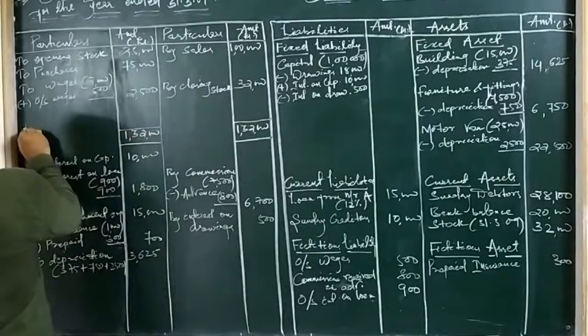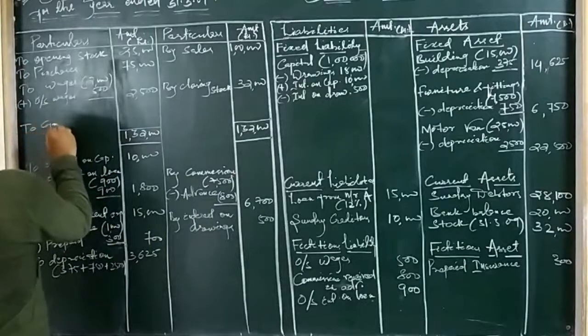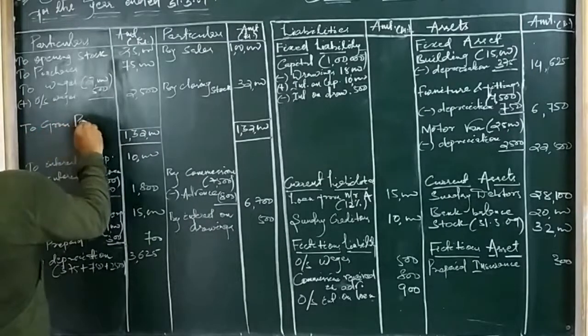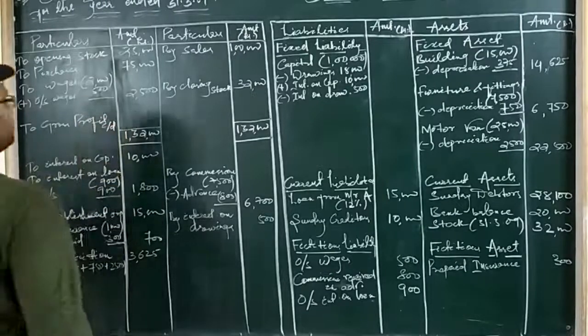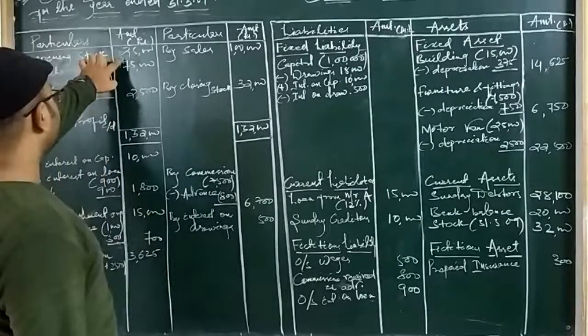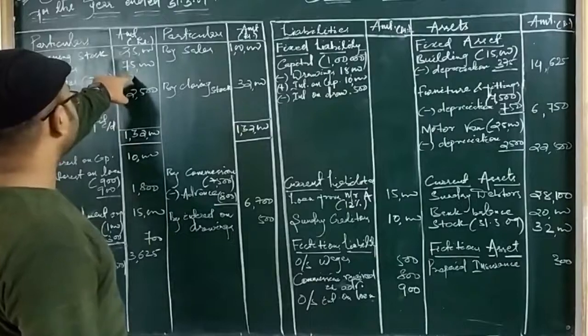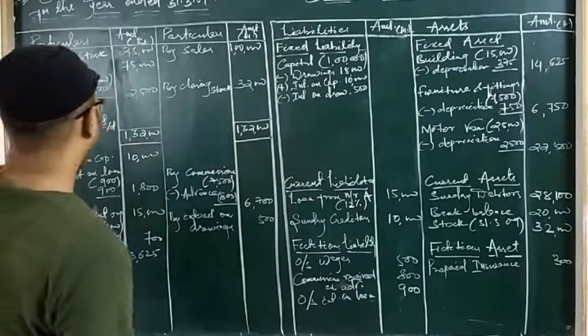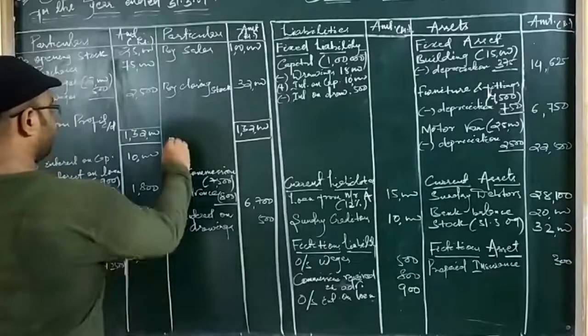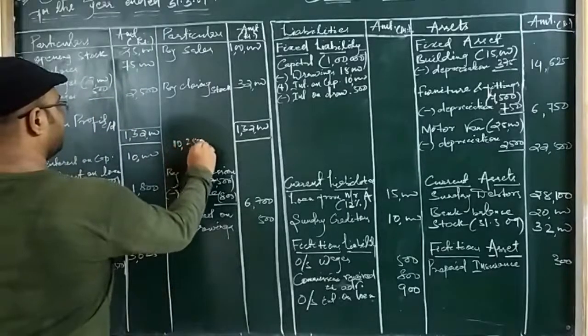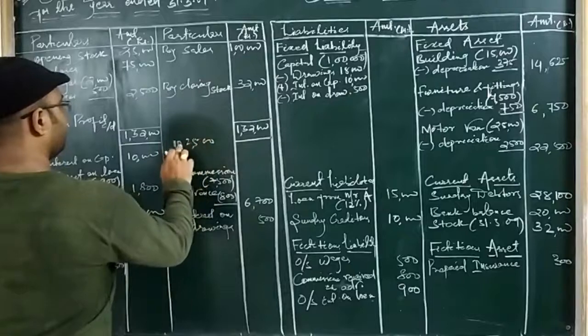We'll write here gross profit carried down. So let us check how much profit we are getting. This is 25,000, then 75,000, it is 1 lakh, 1,02,500. So the total of the debit side is 1,02,500. Okay, so let us check whether we are getting the amount correct or not.